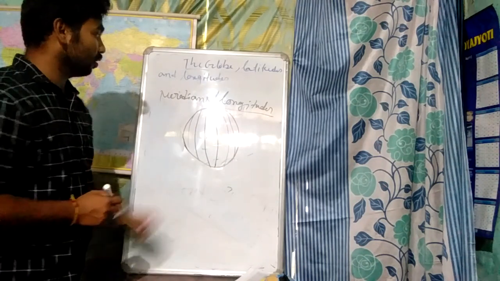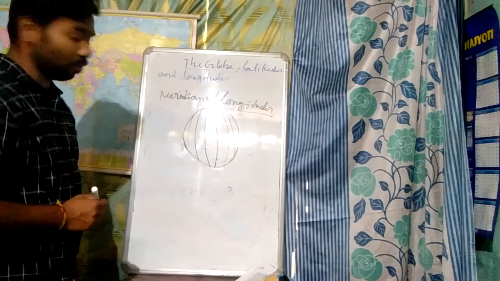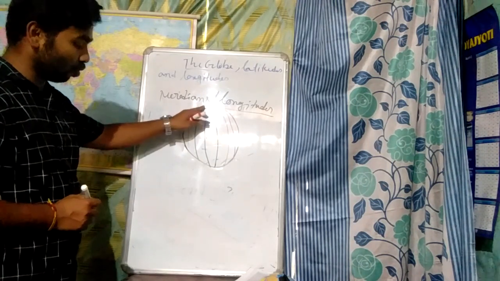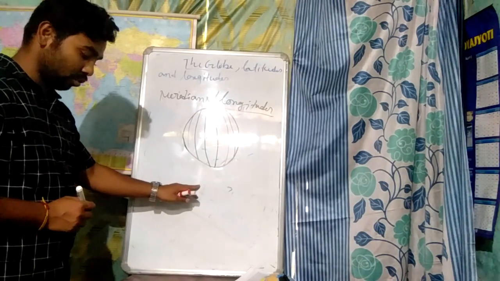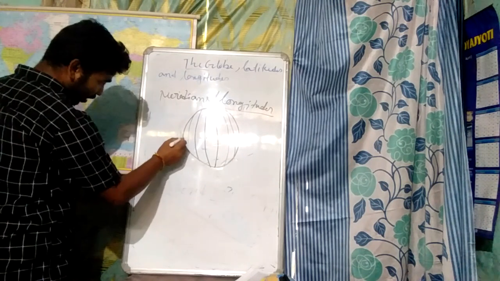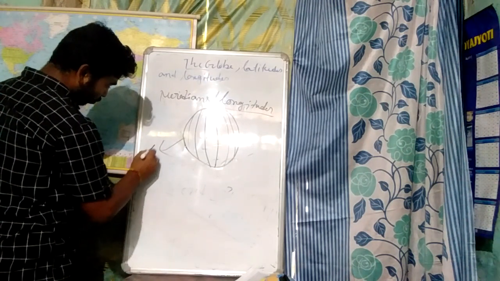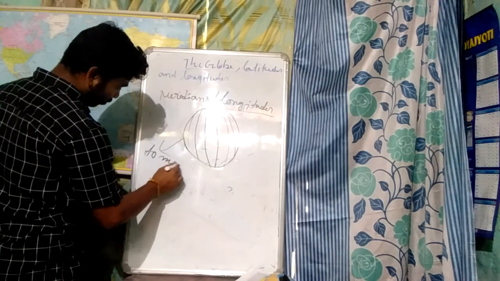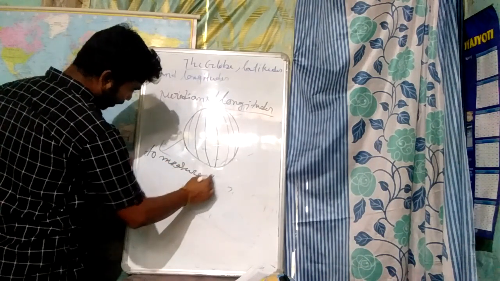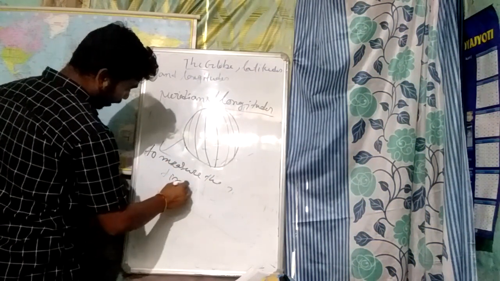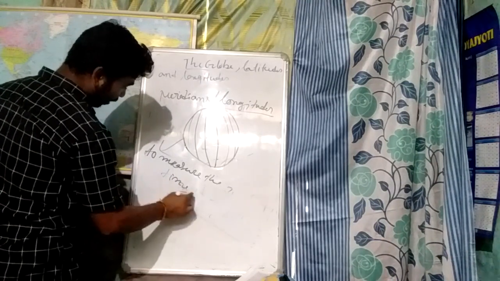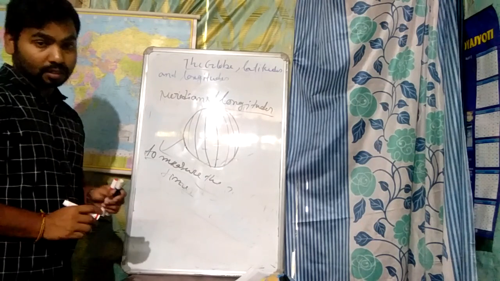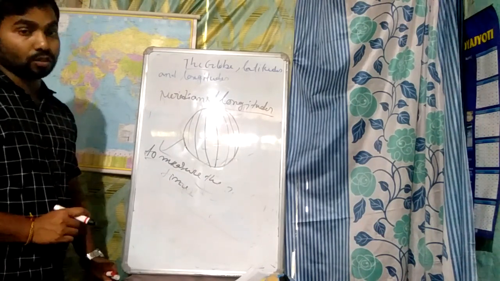Meridians or longitudes run from north to south, from the North Pole to the South Pole, and these lines help us measure time in different places of the world.